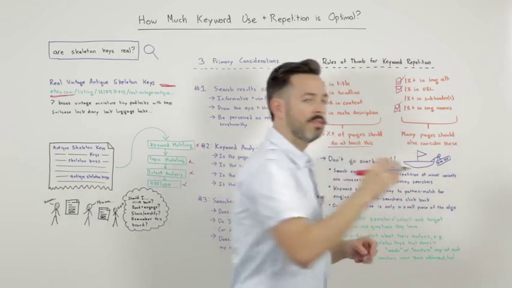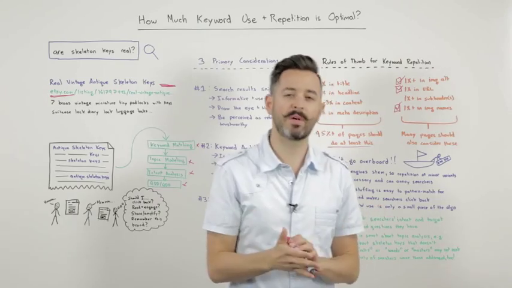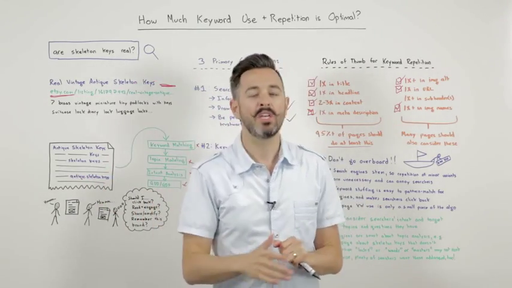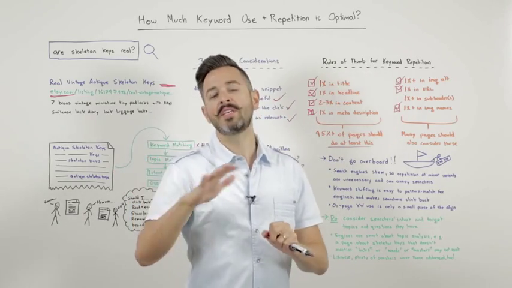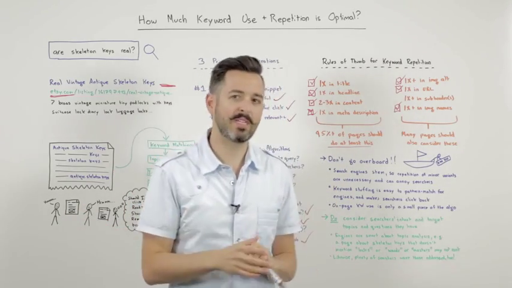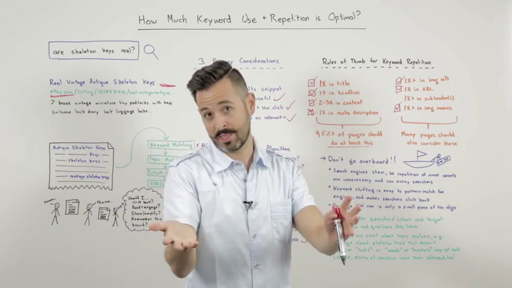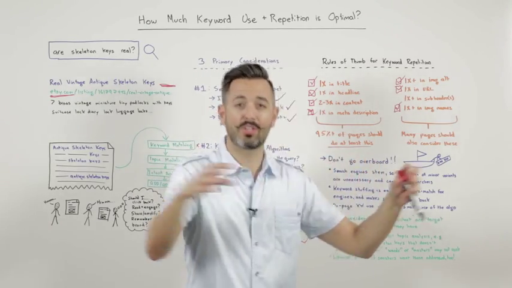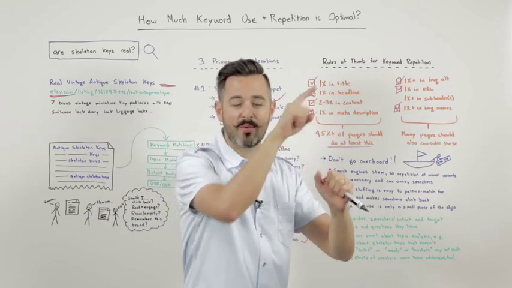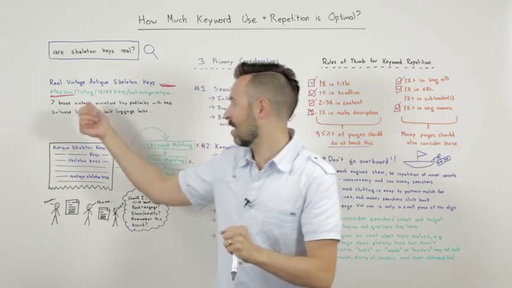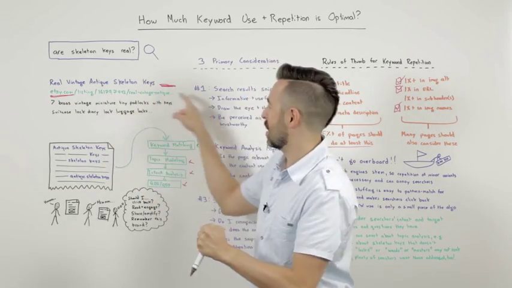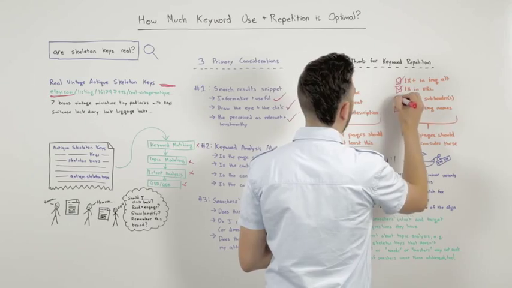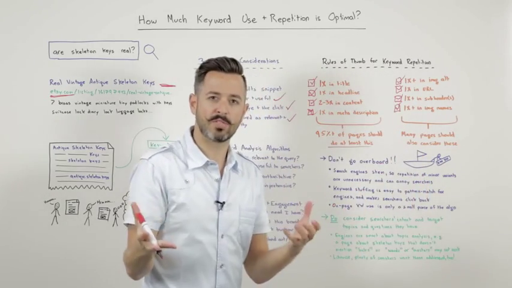Once in the URL, generally, this is important, but not critical, certainly not critical. There could be plenty of reasons why you have a perfectly reasonable URL that does not include the keywords many, many times. A home page is a great example, right? On your home page, you don't need to change your default home page to include your keyword string so that, when you request whatever Etsy.com, it redirects to vintage antique skeleton keys. No, don't do that. And one or more times in the subheaders of the page, right?